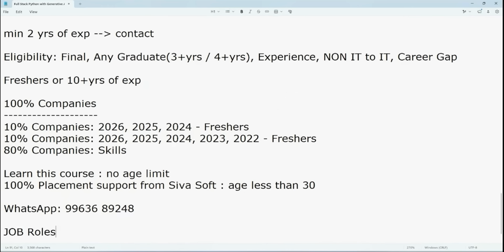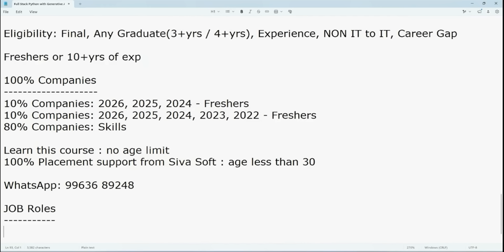Job roles. After completing this particular course, you can try as a front-end developer. Front-end includes HTML, CSS, JavaScript, HTML5, whatever. I will discuss everything later. Just wait for a while. These three are the main modules. Nowadays, 99% of the institutes are teaching only React. Okay. If you keep React in your resume, you are not going to get even a single interview call. You need to know Redux, and mainly you need to know the React framework called Next.js. Then only. If you keep only React, no use. You will not get even one interview call.